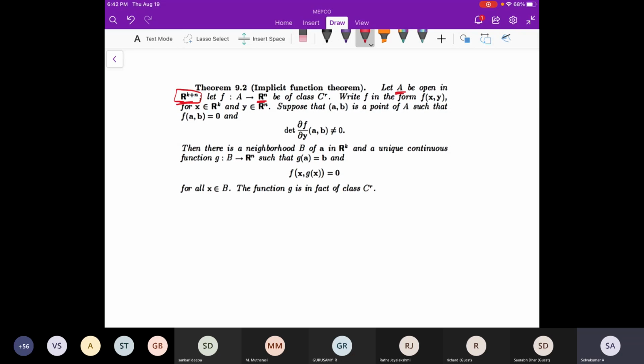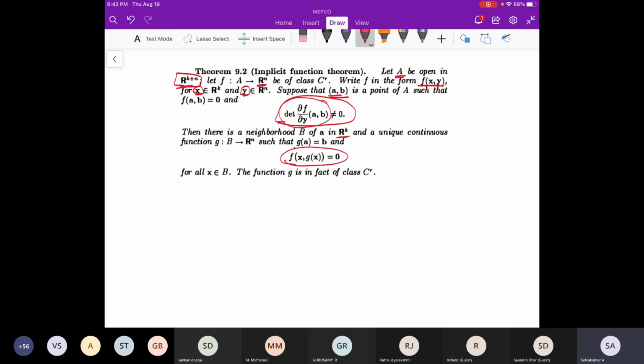Then we can write the form f of (x, y) locally. Suppose x is in R^k and y is in R^n, and at a point (a, b) the derivative map has a non-zero determinant, meaning this linear transformation is invertible. Then we can have a local neighborhood in R^k and R^n such that f is nothing but the graph of some function g of x.